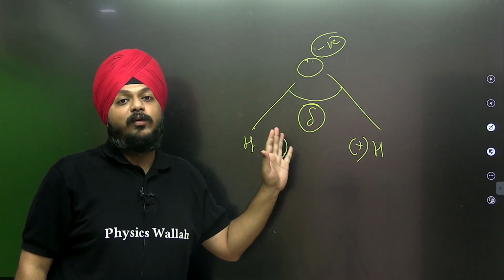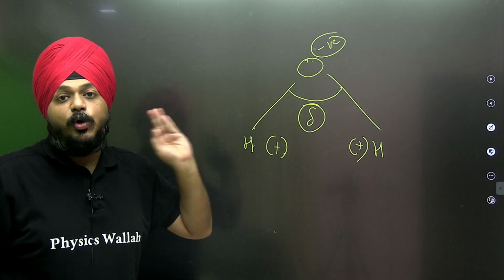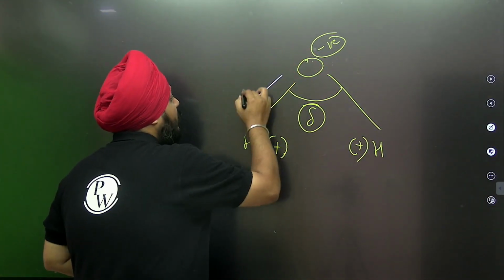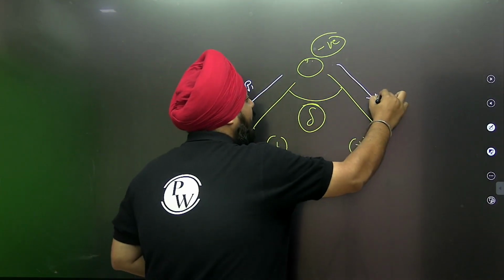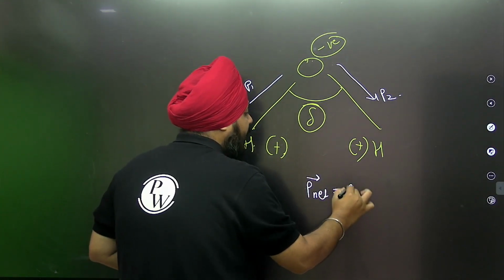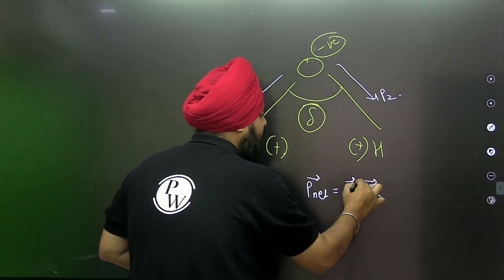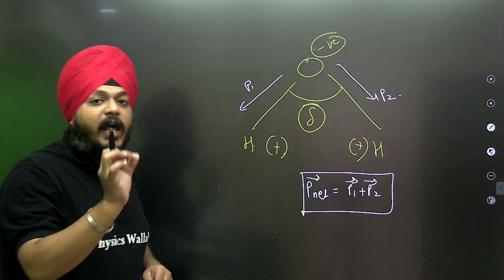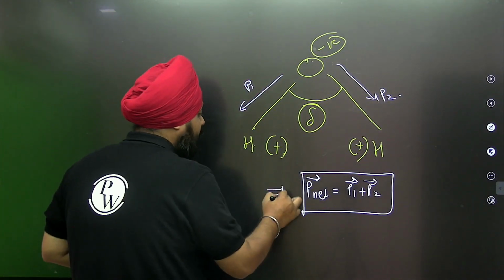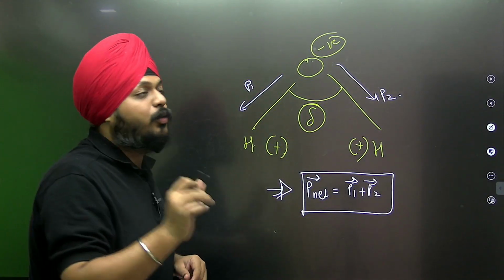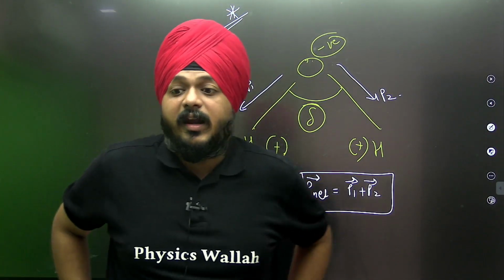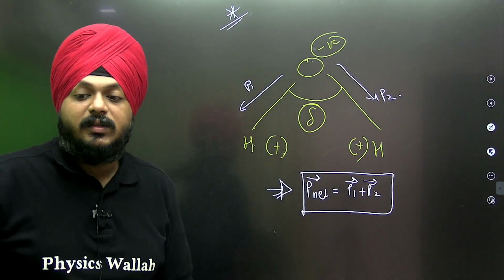The thing I want to convey is that this is the first dipole moment, this is the second, and then the net dipole moment will be the vector addition of the two individuals.